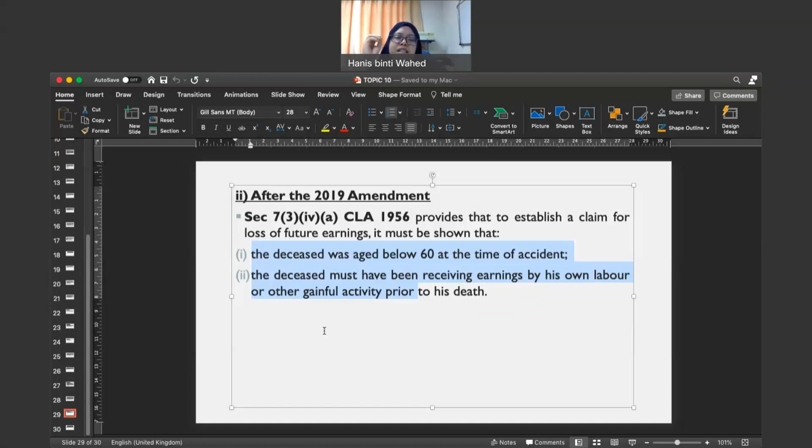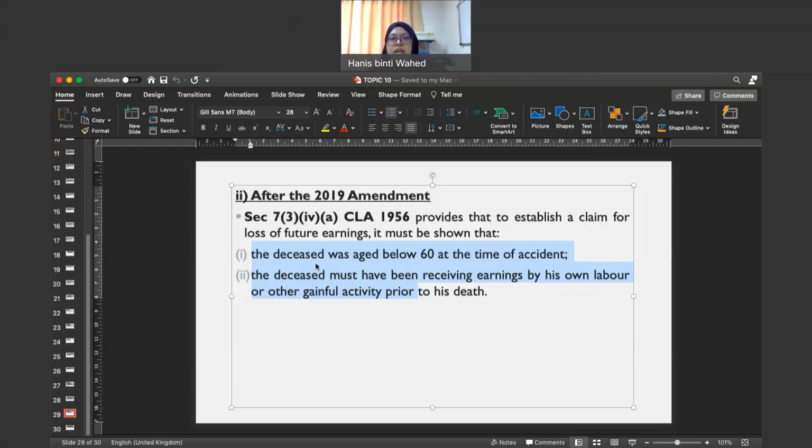And lastly, the last claim that the dependent can claim is loss of earning. Macam apa yang kita bincangkan, we also discussed from the point of view before the 2019 amendment and after the 2019 amendments. Okay, where the position as stated in section 7, subsection 3 for Roman A, it said that you can apply for loss of earnings if the disease aged below 60 at the time the accident happened, and he must have received earnings before the accident happened. Then you can make a claim for loss of earnings.